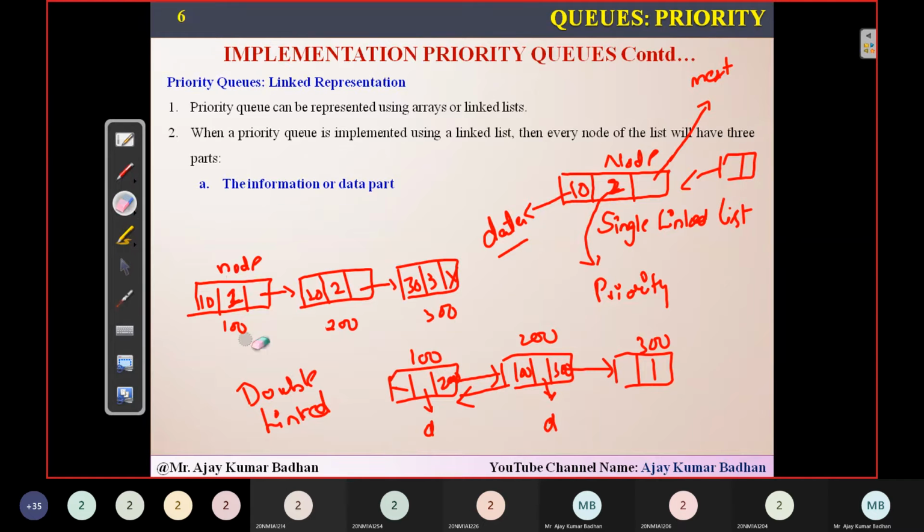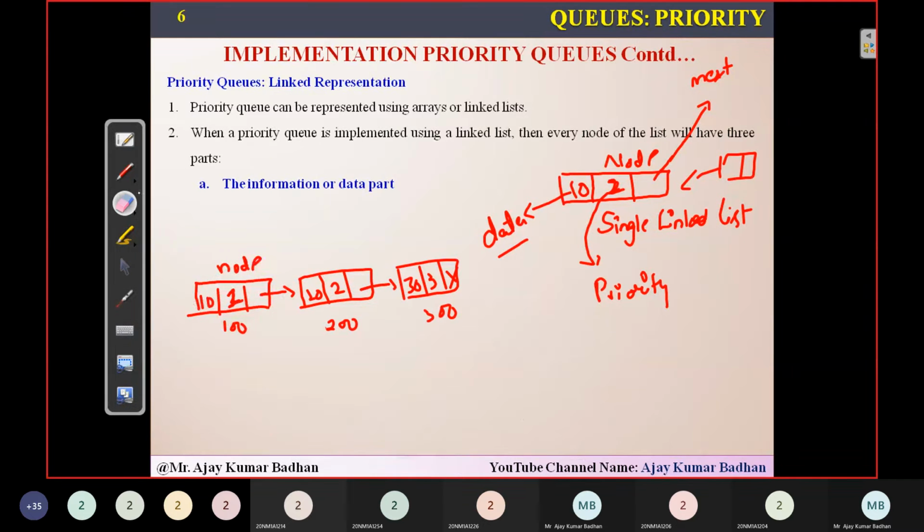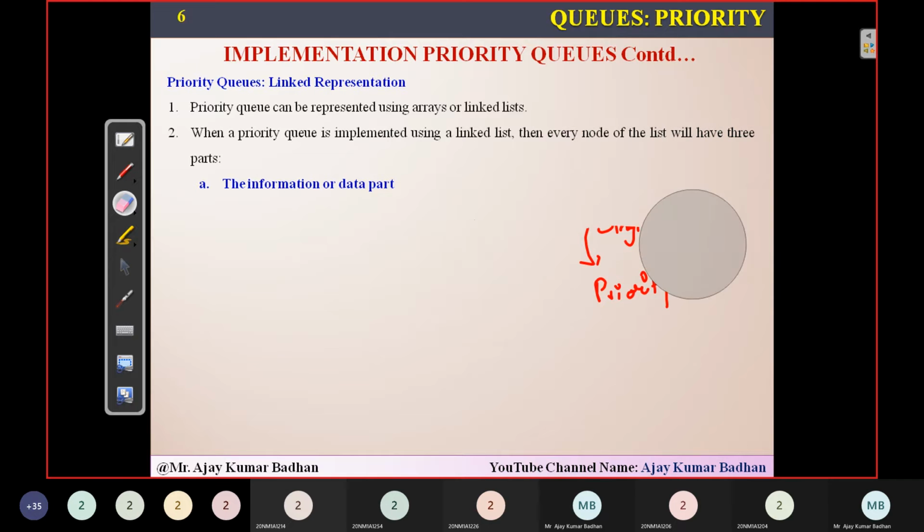But when we are implementing priority queues, that will look like a double linked list, but actually it is not a double linked list. It is something we call a linked list representation, where the first block will consist of data. The second block will consist of priority, and the third block will consist of the address for the next node, whatever we are having here. Please do remember that. So that is what I'm going to explain here.